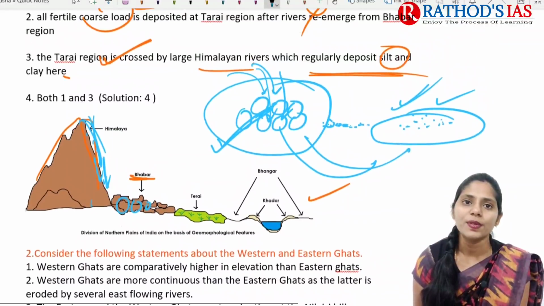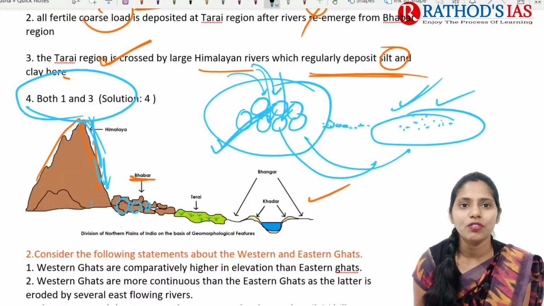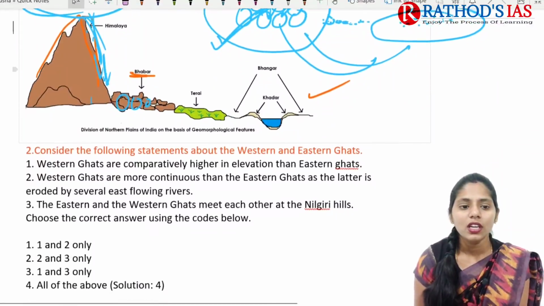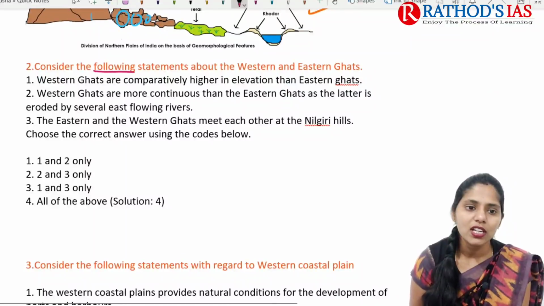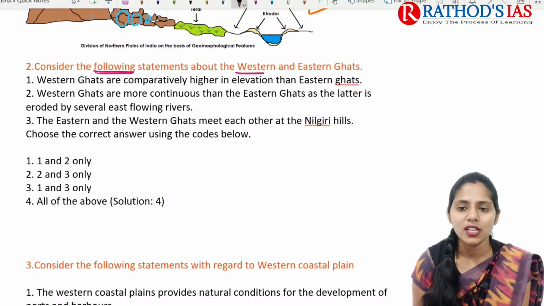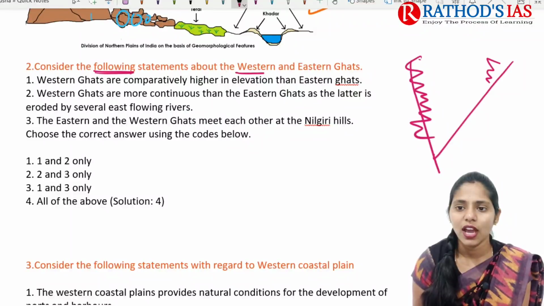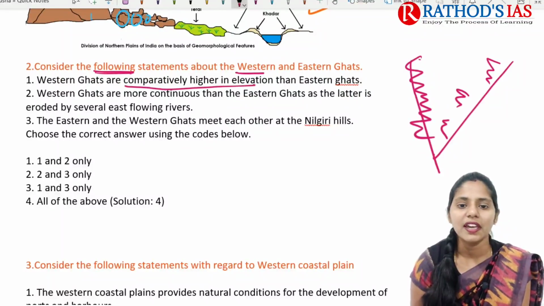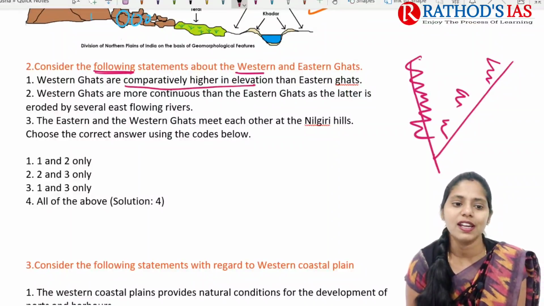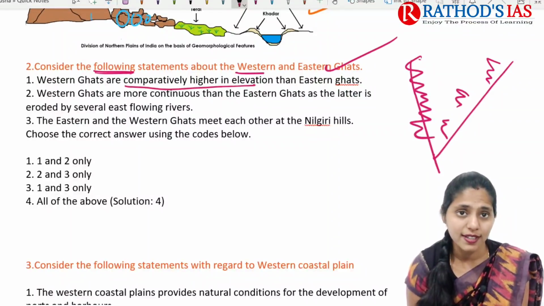Okay, so the correct option for this answer here is 4, 1 and 3. Okay, and now let us try to see the next question. It is regarding, consider the following statements about Western and Eastern Ghats. Here we have our Western Ghats, here we have our Eastern Ghats. Western Ghats are comparatively higher in elevation than the Eastern Ghats. Yes, of course, it is a correct statement.